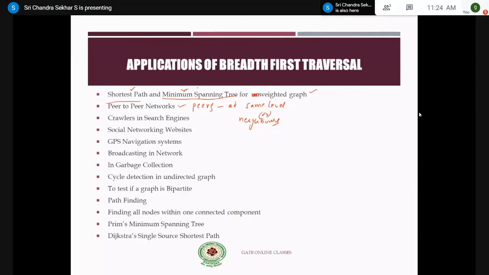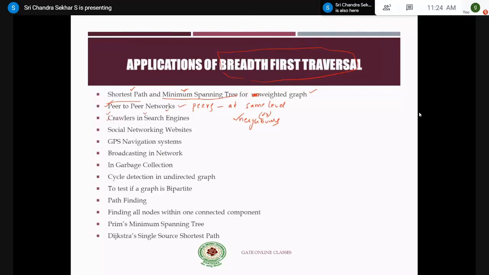That's the reason why we get maximum download speeds when we make use of this torrents concept, right? So coming to peer-to-peer networks, why is breadth first search traversal used in peer-to-peer networks? In order to find the neighbors. And similarly, crawlers in search engines. Most of the search engines make use of the crawlers concept, right?